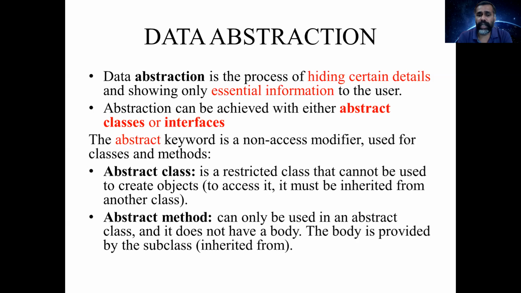And next, the abstract method. An abstract method can only be used in an abstract class. These abstract methods are available only in abstract classes and interfaces, and they do not have any body. We don't define the function, we only declare the prototype of the function in the class. The body is provided by the subclasses which inherit that class. So directly we don't have the definition of these methods. So these are the abstract class and abstract method.